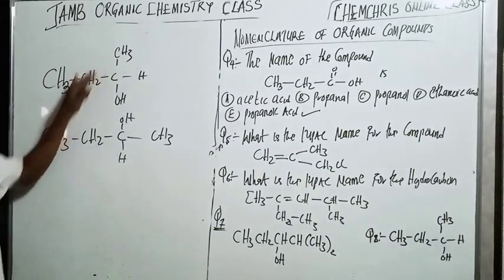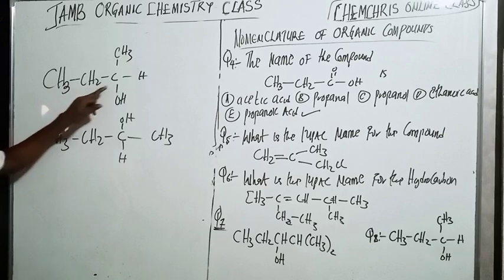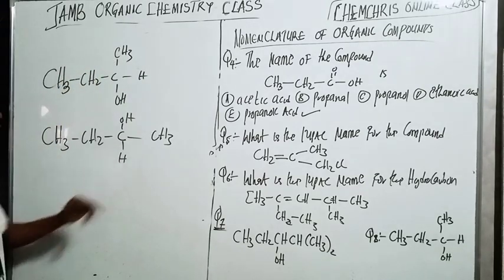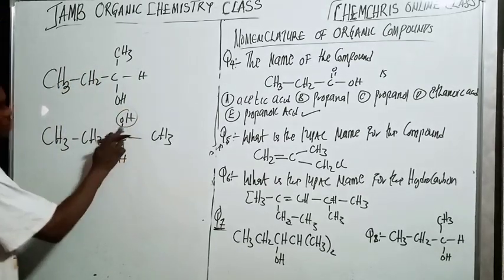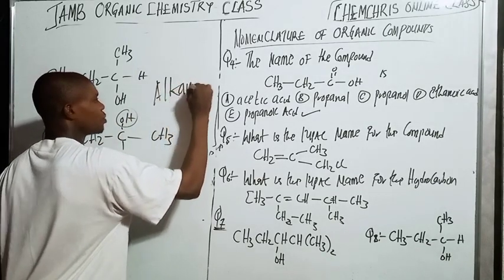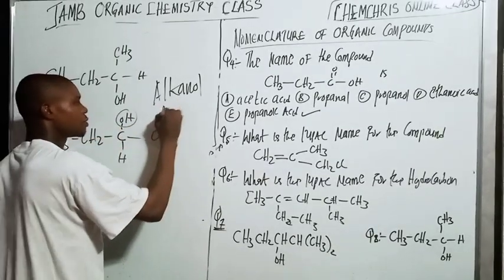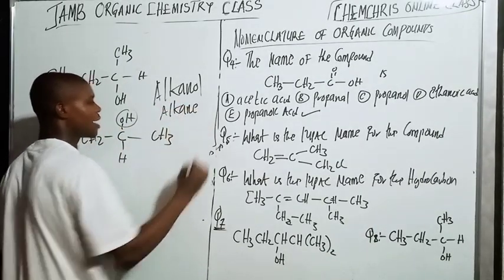So these are the same thing because here we have the longest continuous carbon chain. Here we have 1, 2, 3, 4. 1, 2, 3, 4. Do you understand? So here we have OH. Now, whenever you have OH here, you go down to alkanol. Alkanol is derived from the alkane.